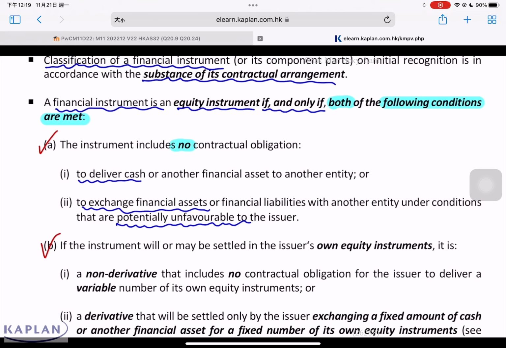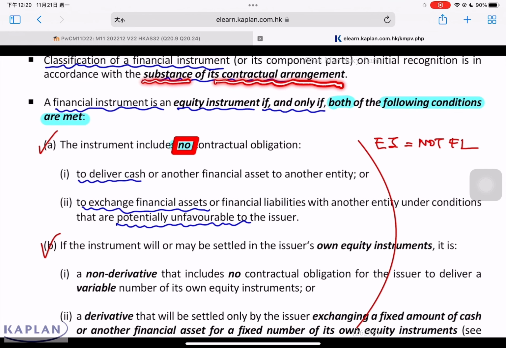According to HKAS 32, a financial instrument is an equity instrument if and only if both of these conditions are met: when the instrument includes no contractual obligation to pay cash, and no contractual obligation to exchange financial assets or financial liabilities under conditions that are potentially unfavorable. A financial instrument is an equity instrument if it's not a financial liability. If it's not a financial liability, then it's an equity instrument. First, to differentiate whether an instrument is a liability or equity, we look at whether it's a liability. If it's a liability, it's a liability. Otherwise, it's equity. But we have to look at the substance of the contractual arrangement.